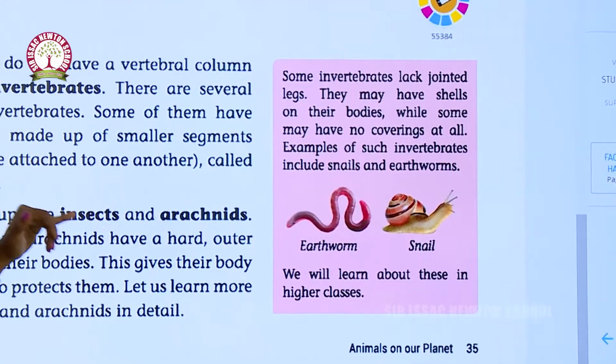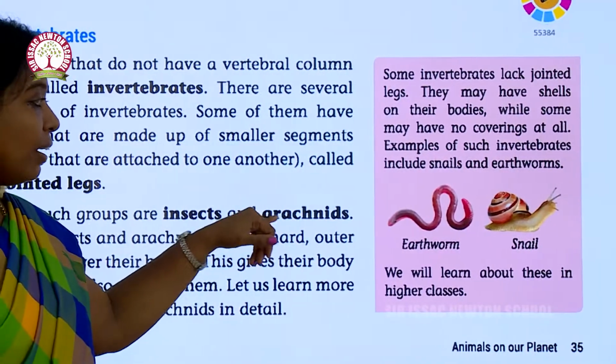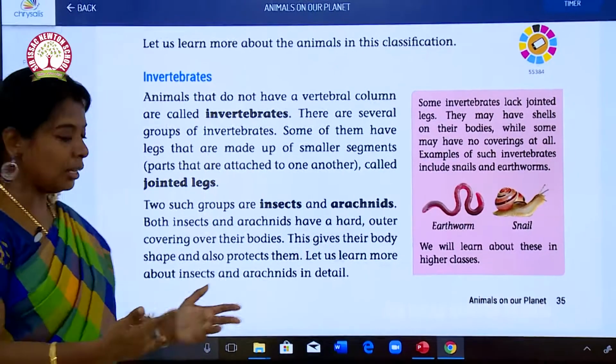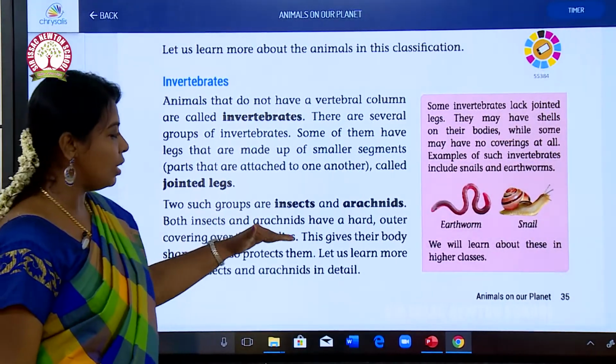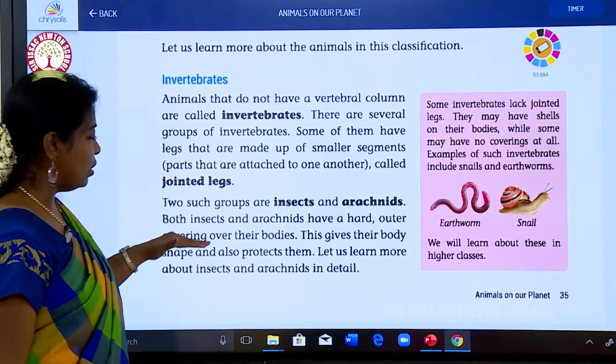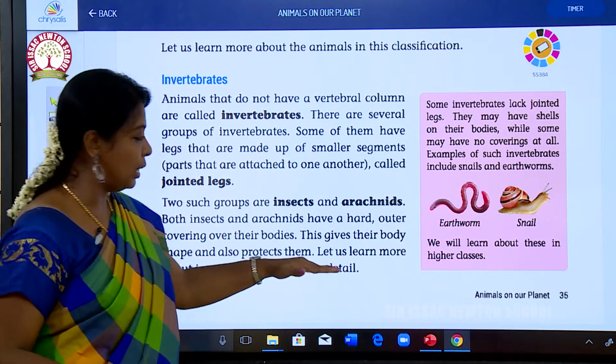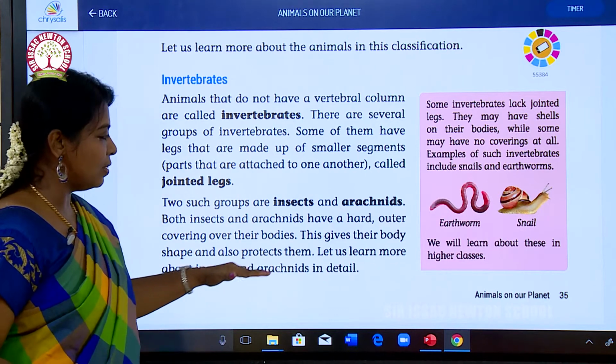Two such groups are insects and arachnids. Okay, what does arachnids mean? These earthworm and all come under the class arachnids. Both insects and arachnids have a harder outer covering over their bodies. This gives their body shape and also protects them. Let us learn more about insects and arachnids in detail.